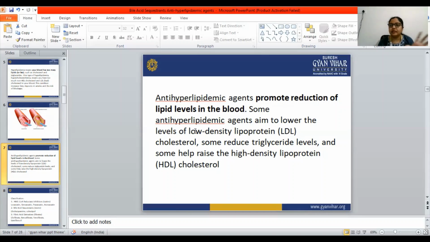When the lipid level is high inside the blood, the blood gets thickened. To reduce that thickness, we can take anti-hyperlipidemic agents. To reduce the LDL, VLDL and triglyceride level inside the blood, the patient has to take them. All the doctors prescribe these anti-hyperlipidemic agents to patients suffering from cardiovascular diseases.